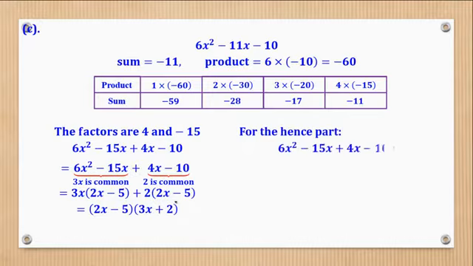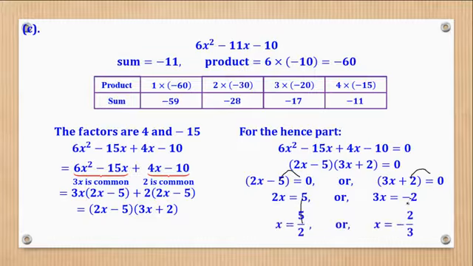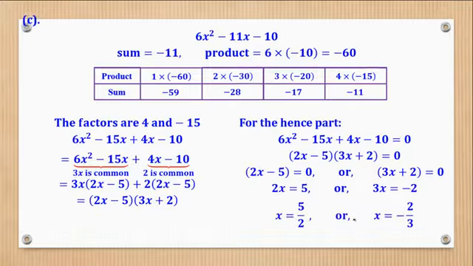Then for the hence part, equate to 0, and you'll come up with that or that. Then take this one this side, and also this one this side to come up with this. Then here, divide both sides by 2 to get this, both sides by 3 to get that. And that's what they wanted.